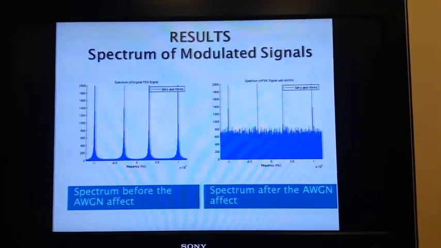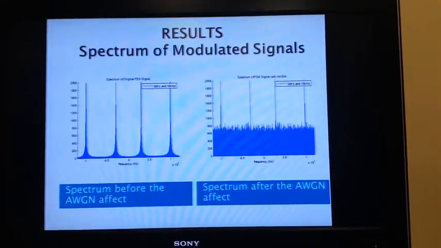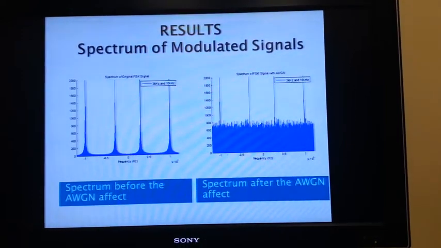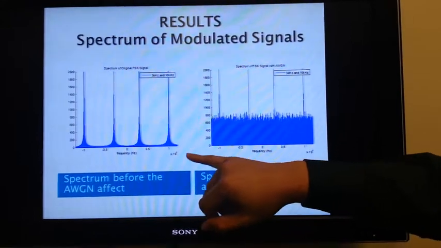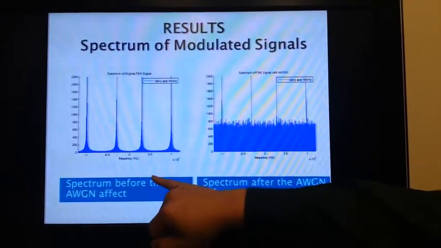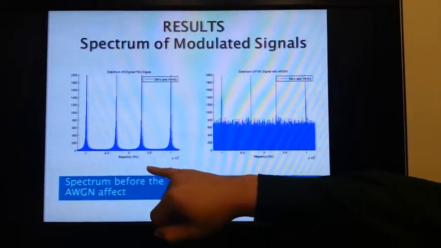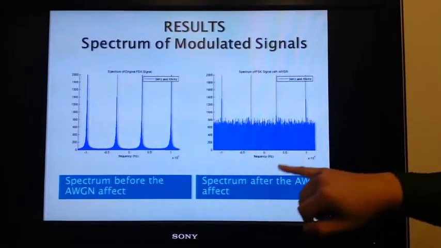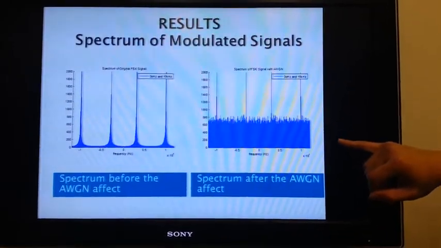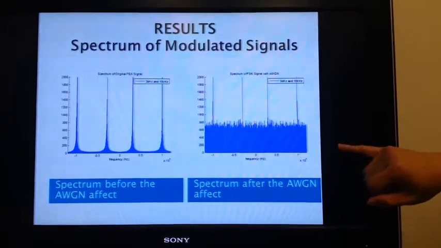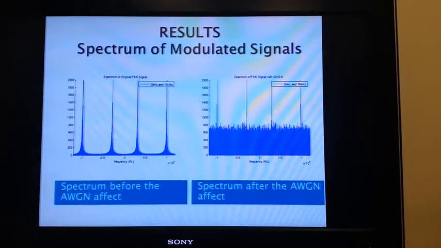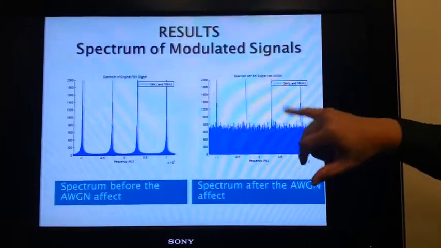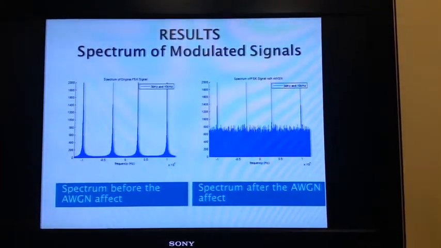Next, I'll talk about the spectrum of the modulated signal. As you can see here, before the noise, the spectrum peaks are very strong, and you can see the clear peaks at 3K and 10K. However, after the noise has been added, you can see that the noise increased and the amplitude has decreased, and the peaks are much thinner than usual.